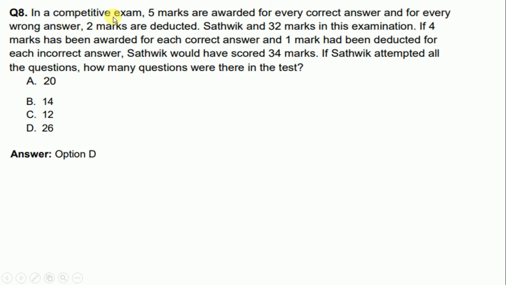In a competitive exam, 5 marks are awarded for every correct answer and for every wrong answer 2 marks are deducted. Satvik scored 32 marks in the examination. If 4 marks had been awarded for each correct answer and 1 mark had been deducted for each incorrect answer, Satvik would have scored 34 marks. If Satvik attempted all the questions, how many questions were there in the test? So option D is correct, 26.